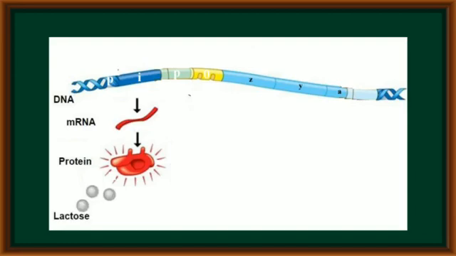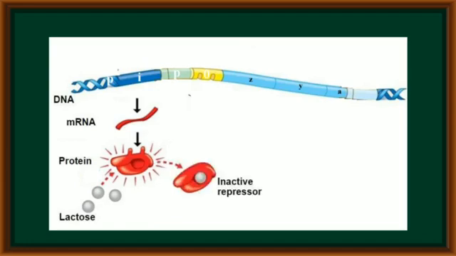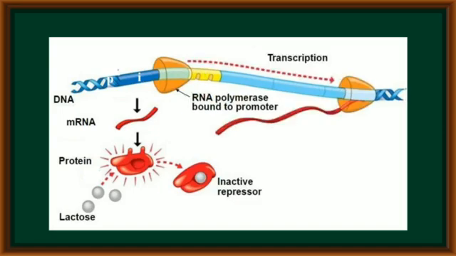But due to the presence of lactose, this lactose acts as an inducer and binds on the repressor protein. It makes the repressor inactive. Due to this inactive repressor protein, it never binds on the operator. The RNA polymerase enzyme binds on the promoter and can transcribe the Z gene, Y gene and A gene